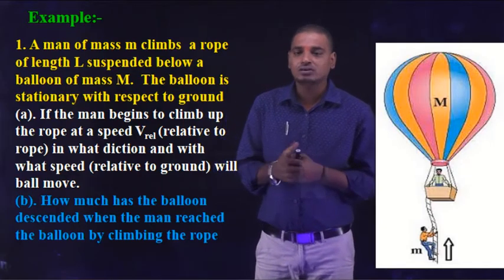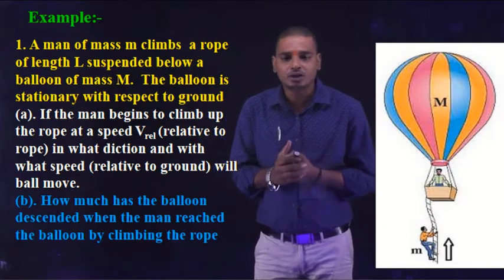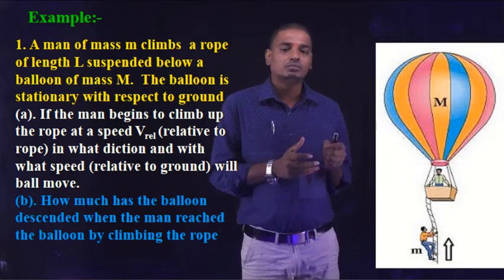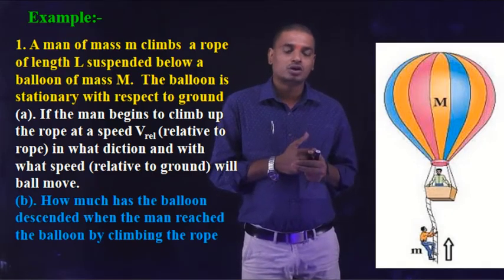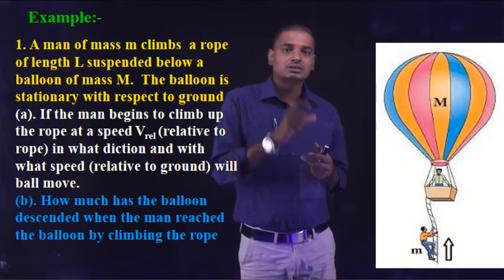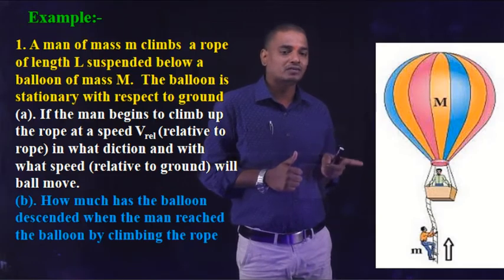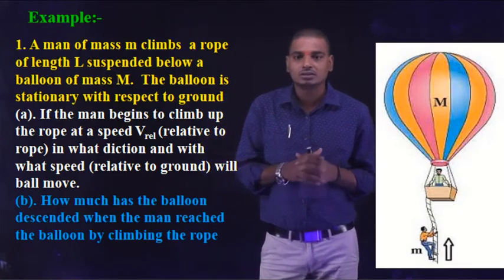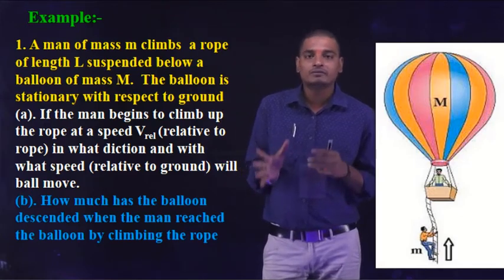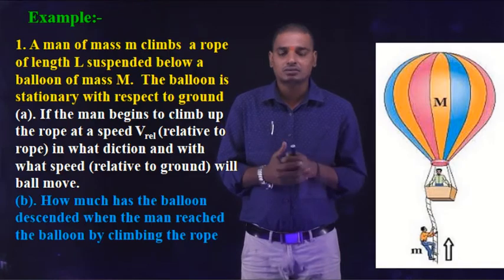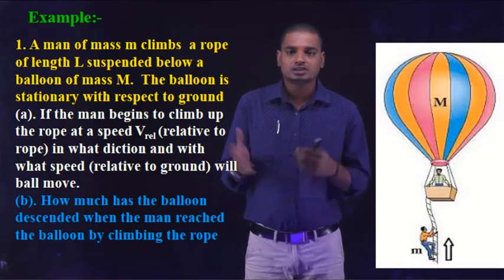Now our second question is, how much has the balloon descended when the man reaches the balloon by climbing the rope? That is, by how much distance does the balloon move when the man covers the total length of the rope? So these are the two questions. This is a problem where we can use the law of conservation of momentum and solve it. Okay, let us solve the problem.